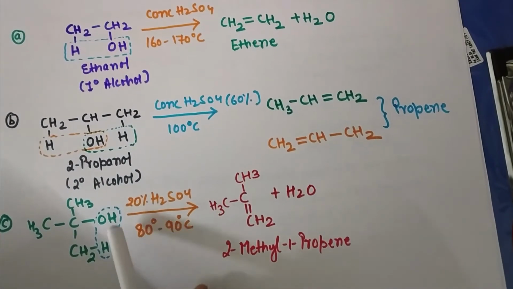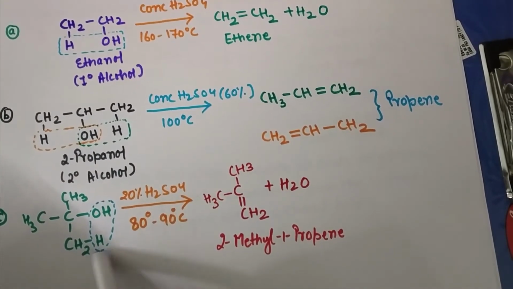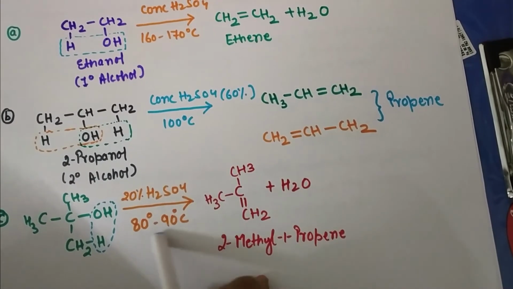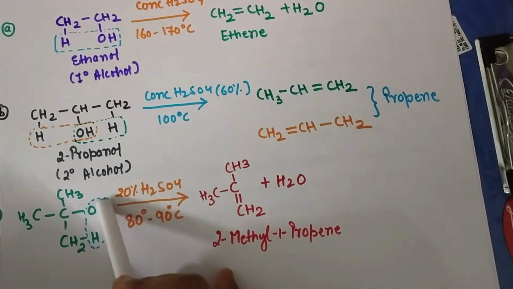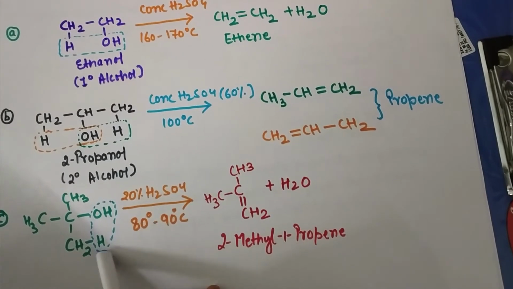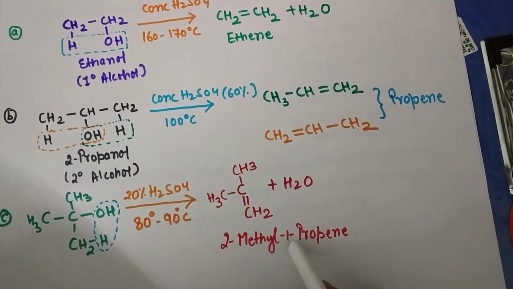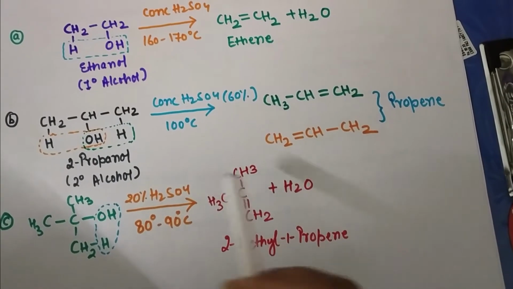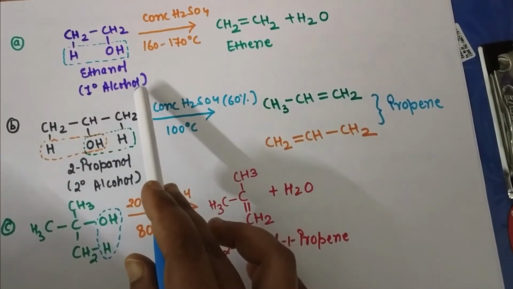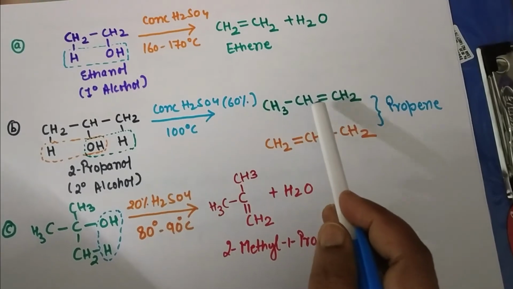In case of tertiary alcohol, here you can see three alkyl groups are present. This is hydroxy and this is hydrogen from one CH2 group. In the presence of 20% H2SO4 and the temperature 80 to 90 degrees centigrade, the elimination of a water molecule takes place. Here you can see the hydroxy group and the hydrogen from this neighboring carbon form a water molecule, and 2-methyl-1-propene will form as a product. So here you can see, according to the Saytzeff rule, the elimination reaction takes place, the dehydration of alcohol occurs and the formation of alkene occurs.